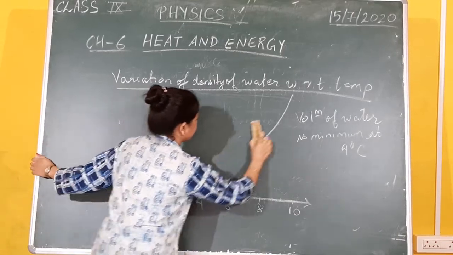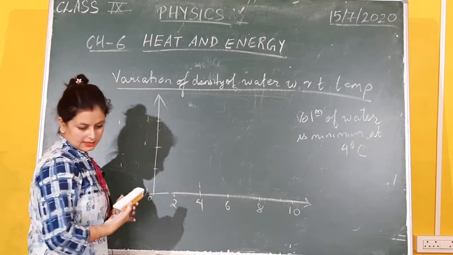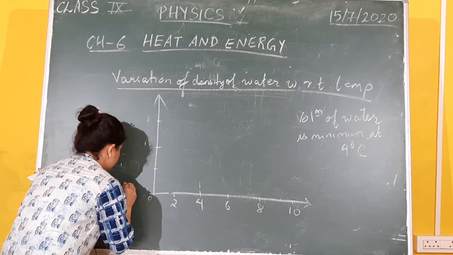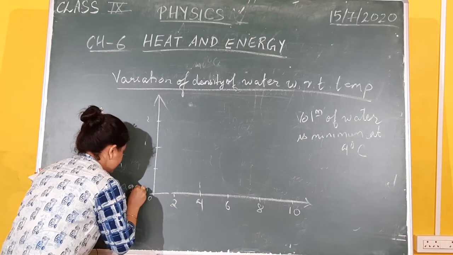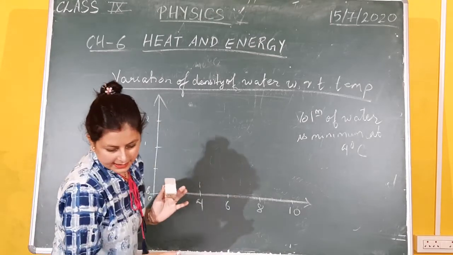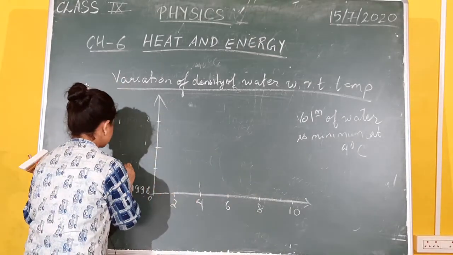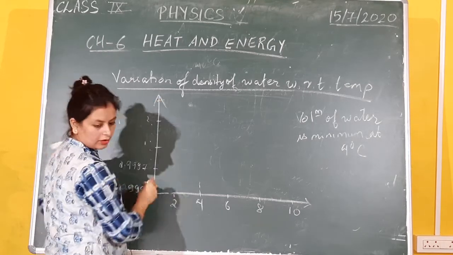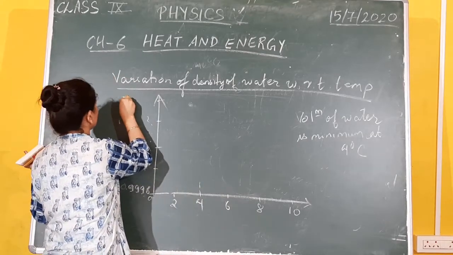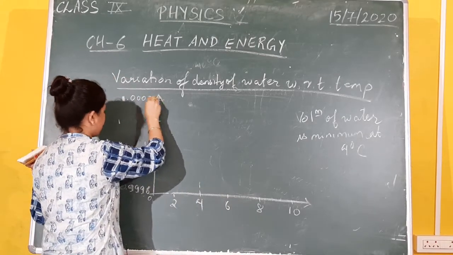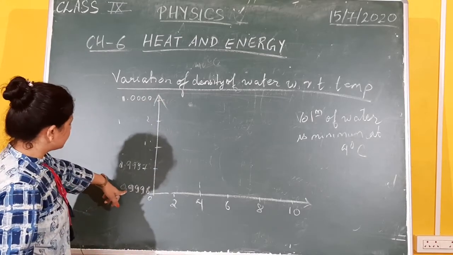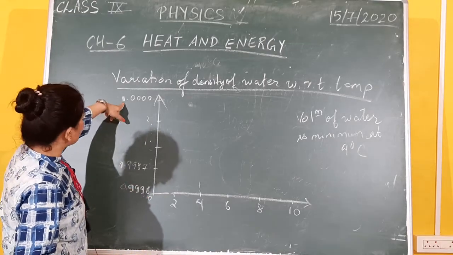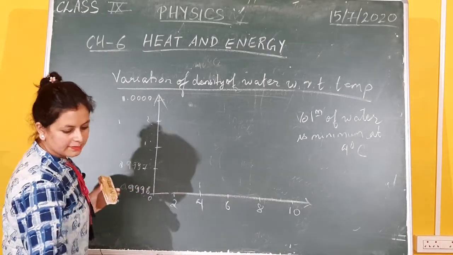Of course, the nature of the graph will be different, and my y-axis, the values will be 0.9996, next 0.9997, and finally on topmost the value will be 1.0000. So I have taken the density range from 0.9996 gram per centimeter cube till 1 gram per centimeter cube, and let's see what happens here.